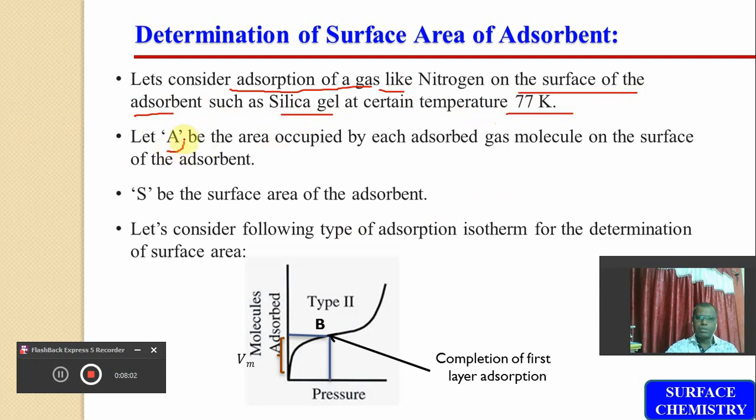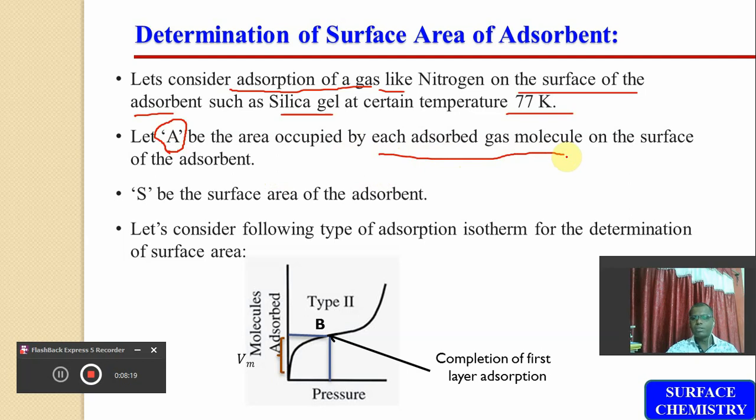Suppose capital A is the surface area occupied by each adsorbed gas molecule. So this is the surface area of a single gas molecule. I hope you can understand this.